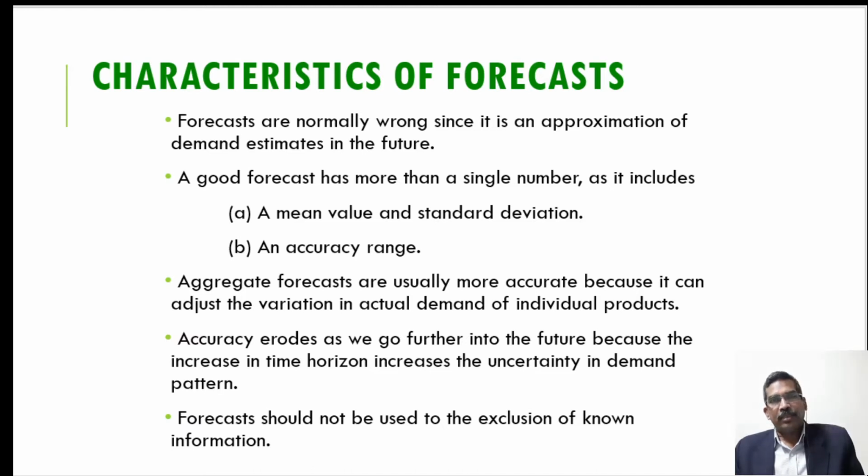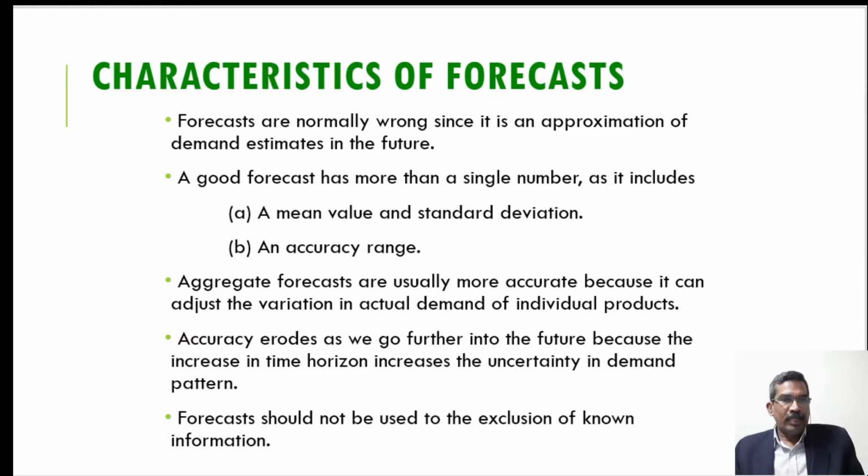And aggregation of products in forecasting gives a more accurate value because there is an opportunity to adjust the demand from one product to another product. This is the reason that aggregate demand forecast is more accurate in comparison to the individual demand forecast of a product.